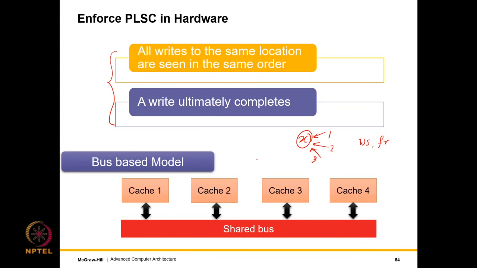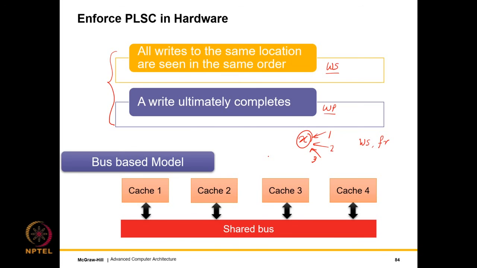It means the write message is never lost. So let us call this the write serialization condition, and let's call the other the write completion or write propagation condition. These are the two basic axioms that we need to ensure for creating any cache coherence protocol.